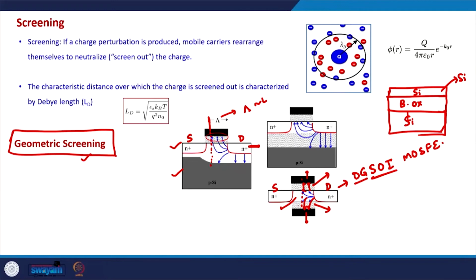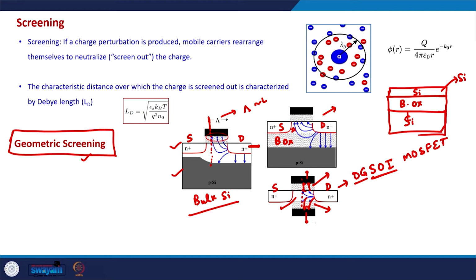So, this technique is known as the geometric screening technique, and this is the DG-SOI structure MOSFET, this is the bulk silicon, and this is the single gate SOI MOSFET. In this case we have source, drain, silicon, oxide, buried oxide and P silicon. This is a single gate structure. So, as you can see, as compared to the single gate SOI structure, this double gate SOI structure is more effective.